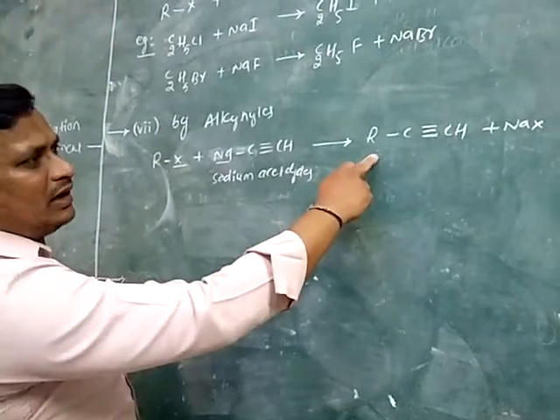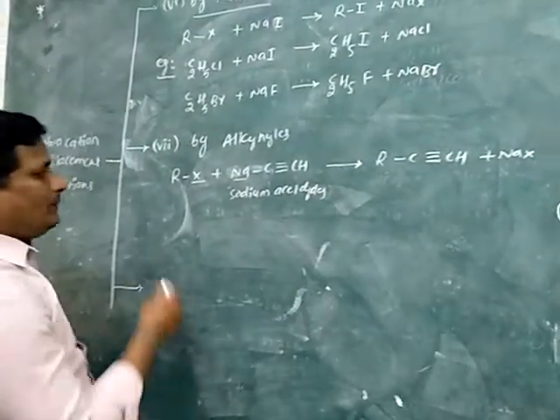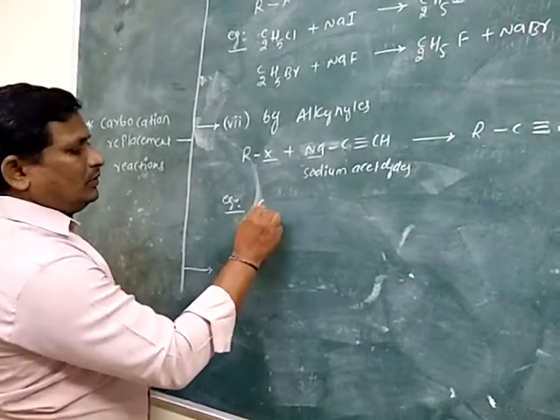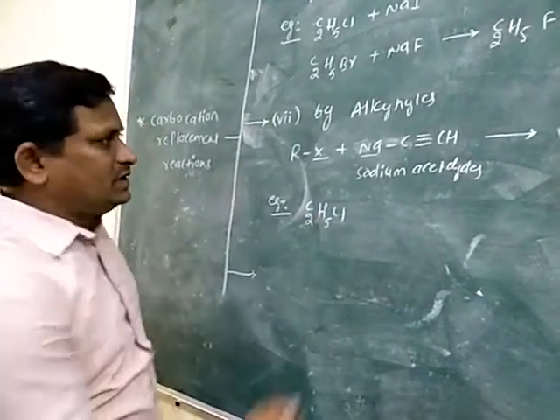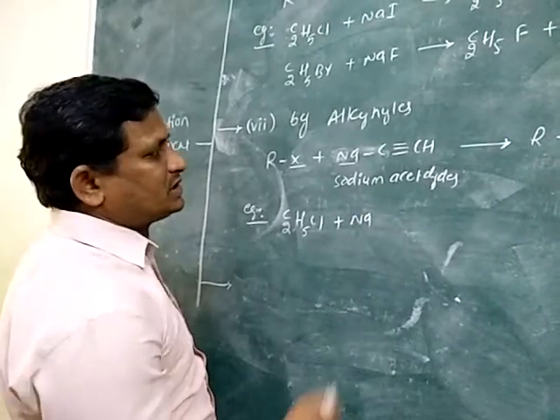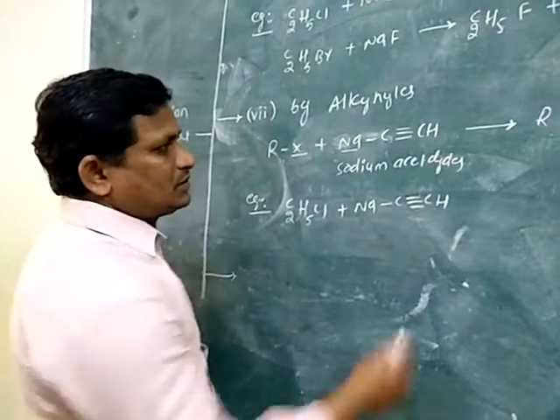So these are the alkynides. It is explained with one suitable example. For example, let us consider ethyl chloride, C2H5Cl. It is treated with sodium acetylide, NaC triple bond CH.